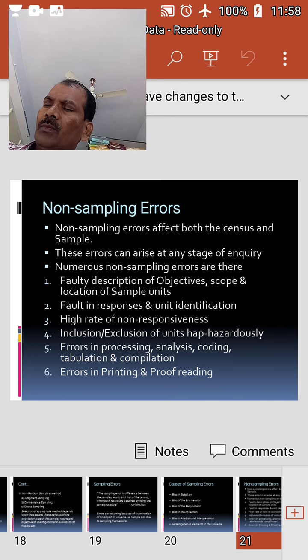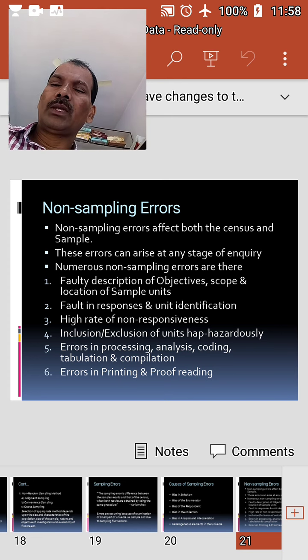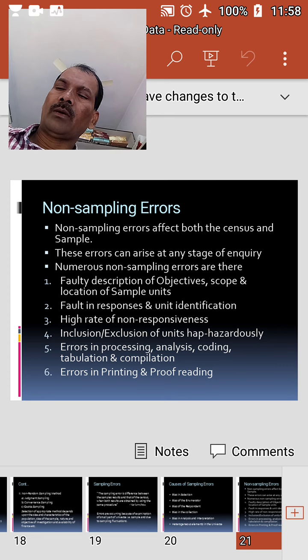A distinct feature of non-sampling errors is that they affect both the census and sample techniques of collecting the data. Such errors may arise at any stage of statistical investigation. However, non-sampling errors are numerous. The following are some of the reasons for non-sampling errors.